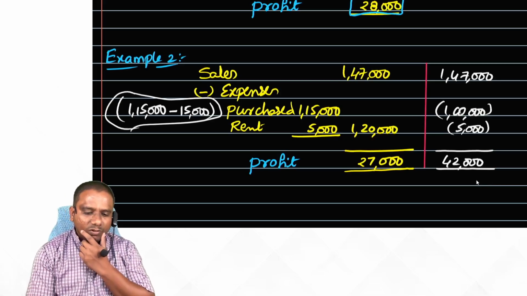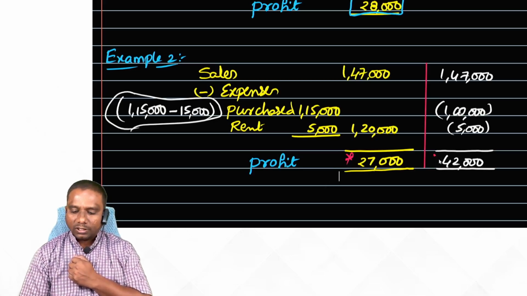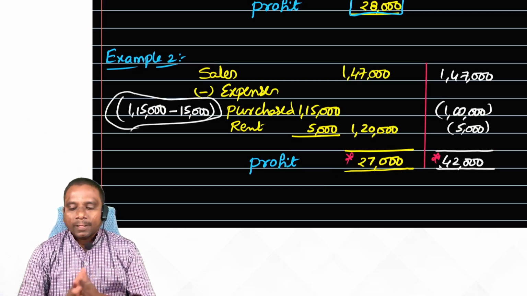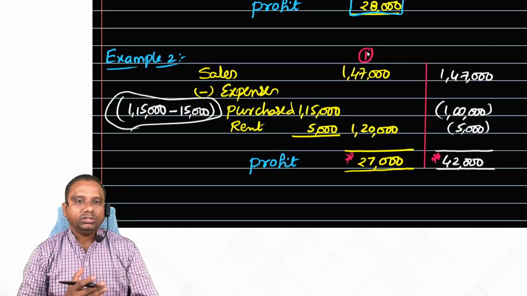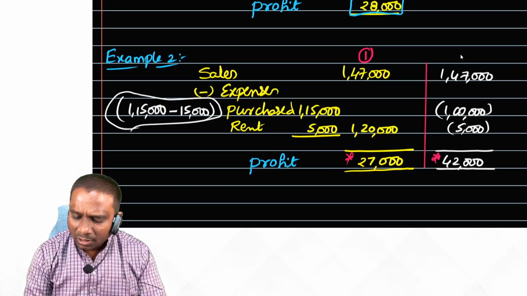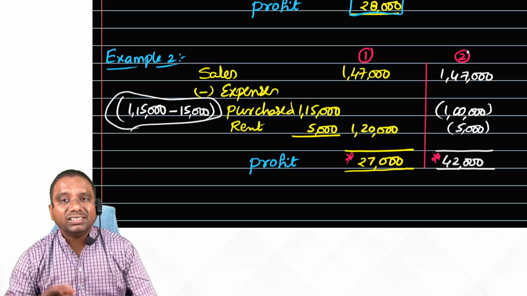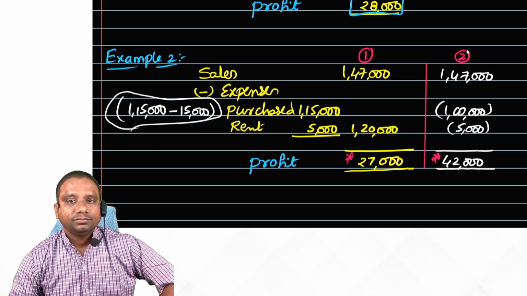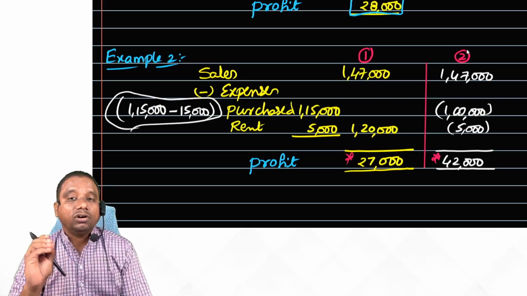Students, you people tell me what is the difference? Here also I have a profit, here also I have a profit. But under first calculation, the profit is only 27,000. But under second calculation, the profit is 42,000. Where is the difference? Both are profits, no? But what is the difference here?